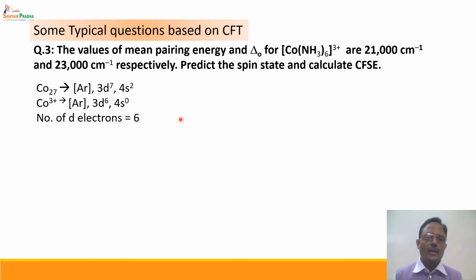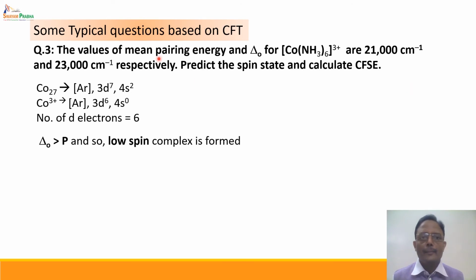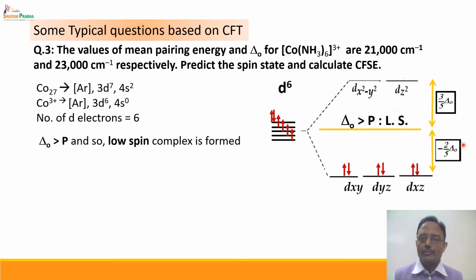Now in case of d4, d5, d6 and d7, we have seen that there are two possible configurations, either low spin state or high spin state. In this particular case we can see that the mean pairing energy is 21,000 cm⁻¹ and ΔO is 23,000 cm⁻¹. Since ΔO is higher than P, a low spin complex is formed, and in the low spin state the configuration can be shown like this, with all 6 electrons occupying the t2g set of orbitals.